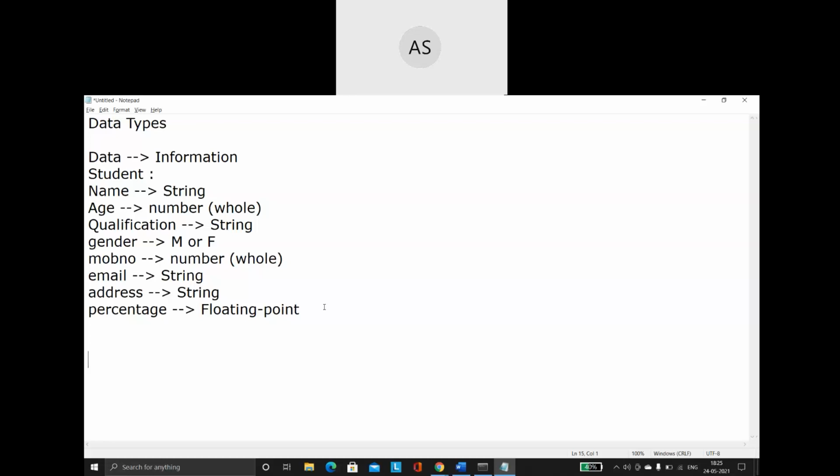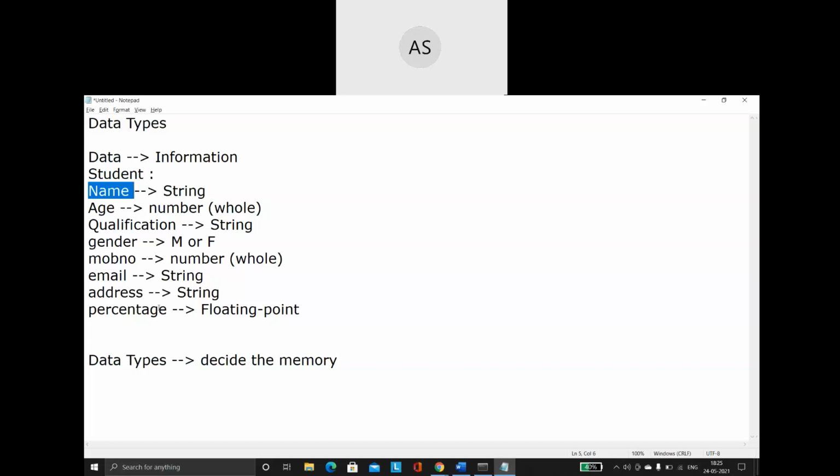Now understand how data types are related to this. One of the biggest advantages, and the reason why data types are so important, is that the data type actually decides the memory. For me to store this name, how much memory space is required?